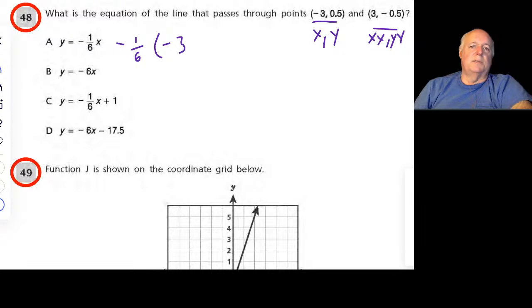We're left with 3/6, which is a half, which is what y is. So for point xy, a is good. Okay, but we have to throw the next one in too. So we're going to have 1/6 of 3, right? So now we have to try point xxy. So we're going to have minus 1/6. Since xx is 3, that's what we're going to use there. Right, so we're going to get times 3.